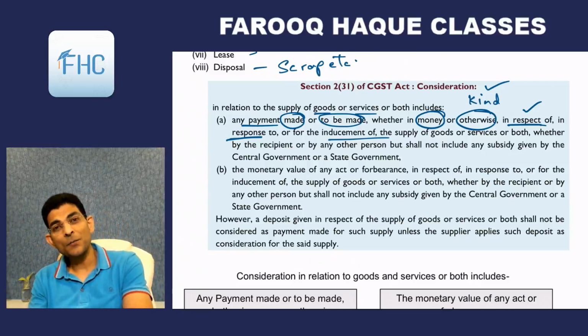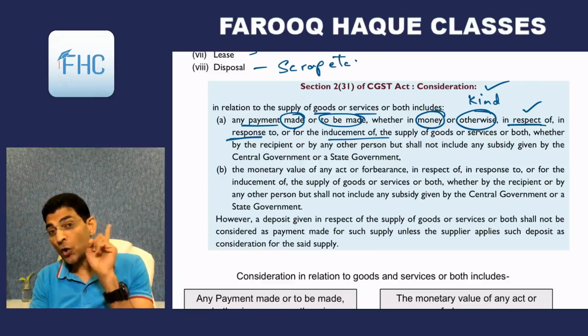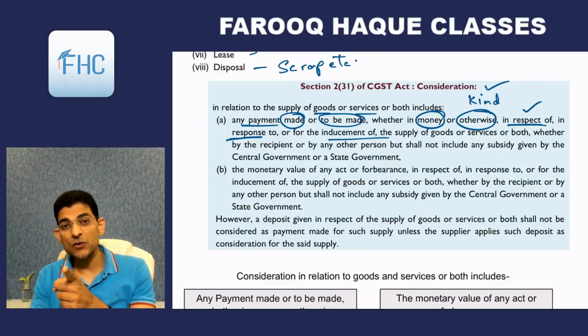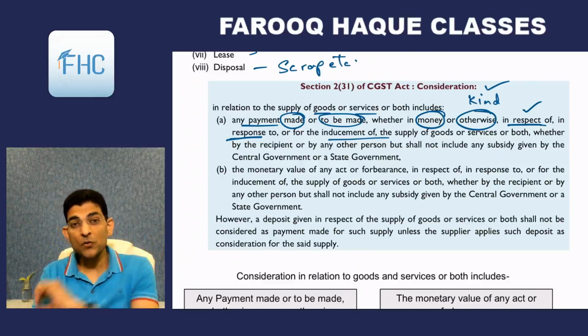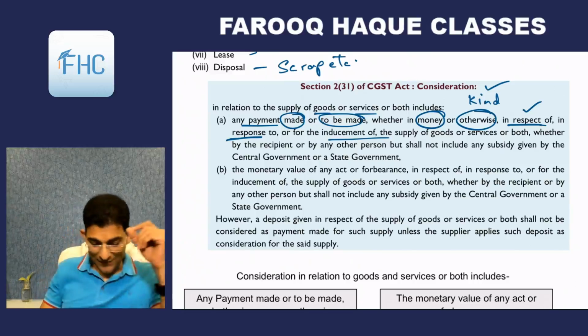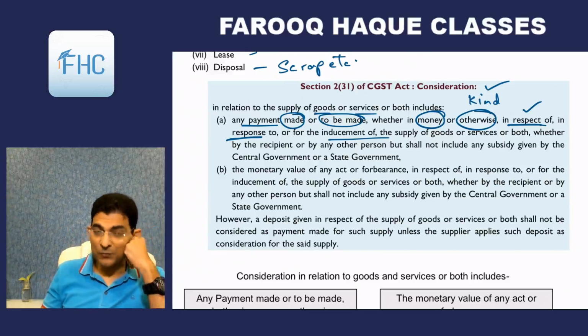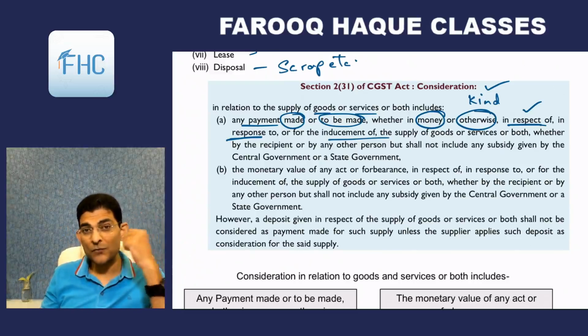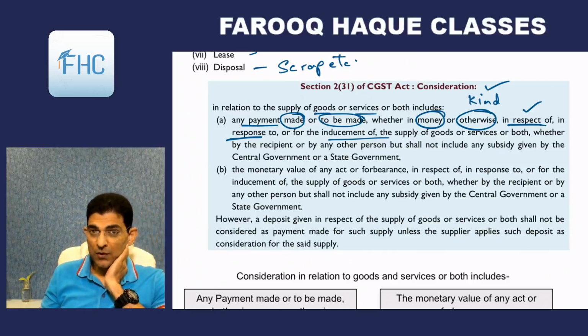So that 100 rupees will be considered as not gift but as consideration, because it is in response to the gulab jamuns that you have transferred to your friend. Okay, so that 100 rupees, even though it may not be the actual price of those 4 gulab jamuns, it may be more, it may be less, I don't know, but it will be called as consideration in response to.